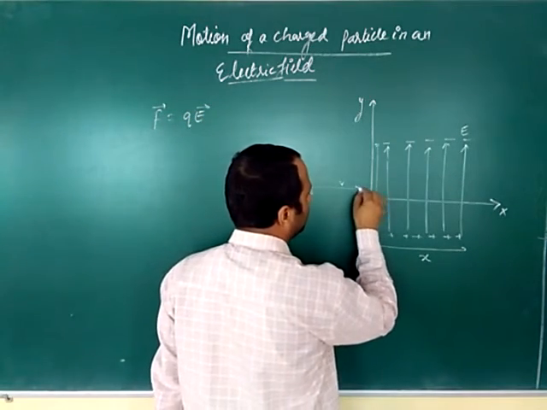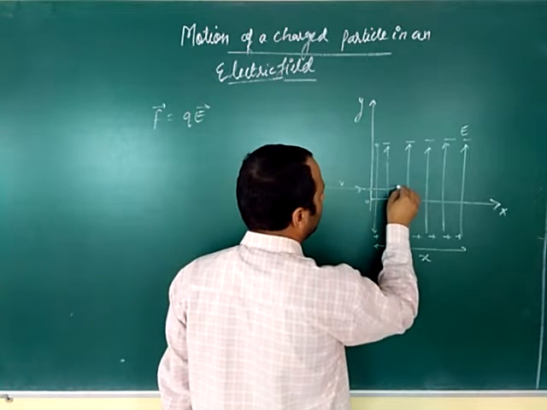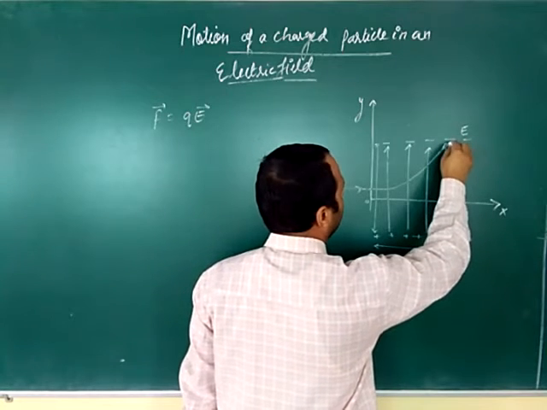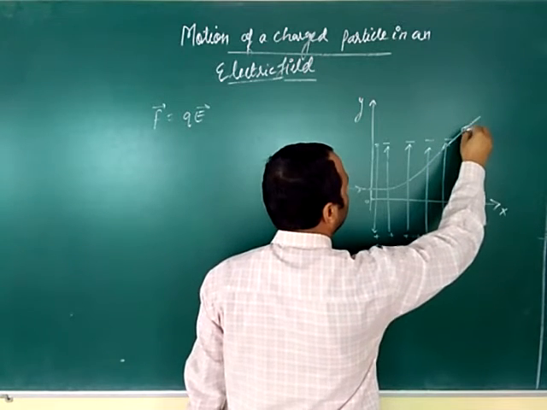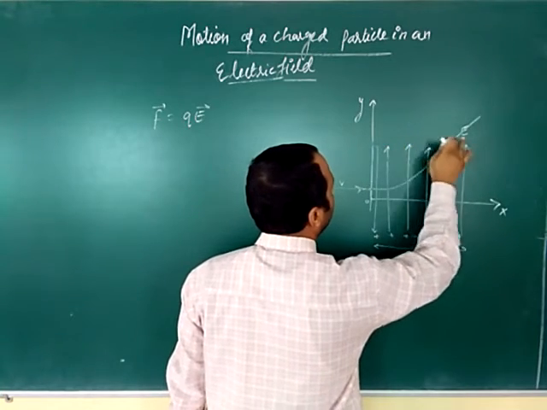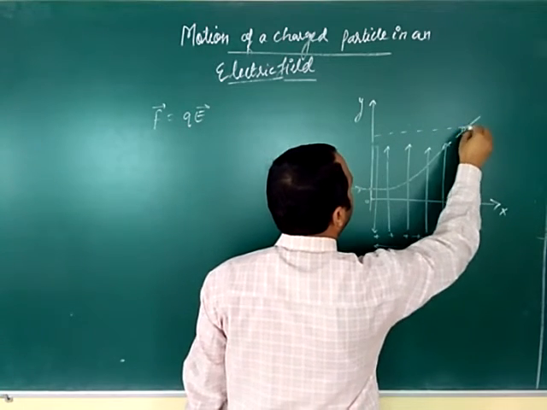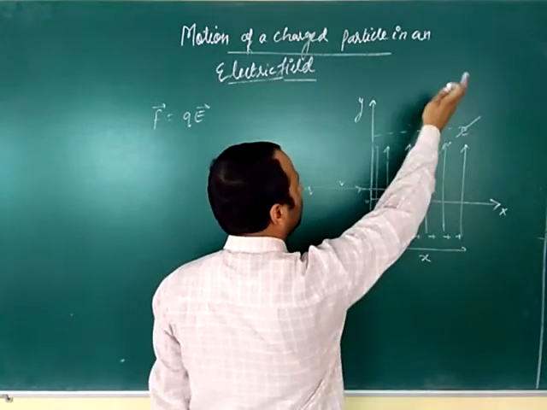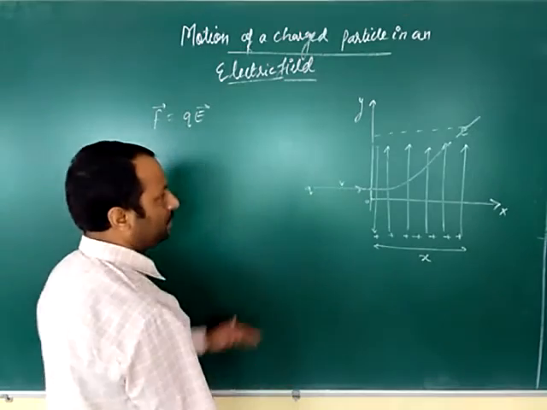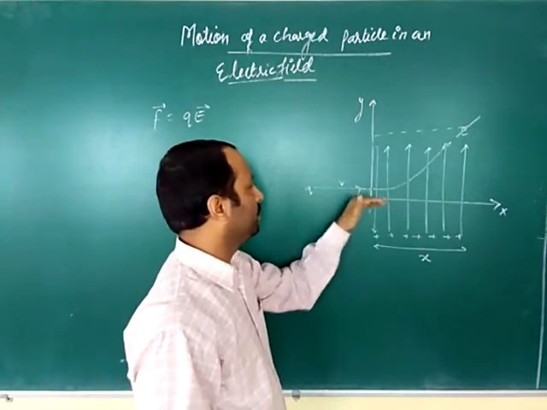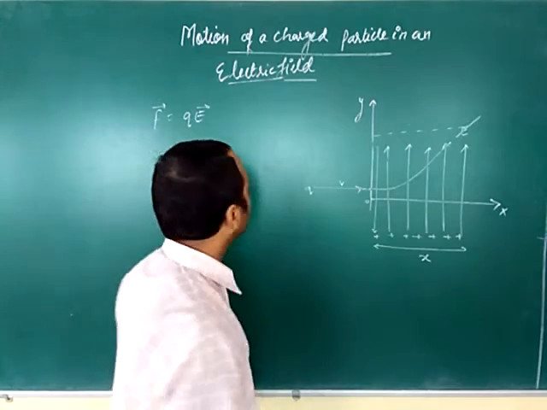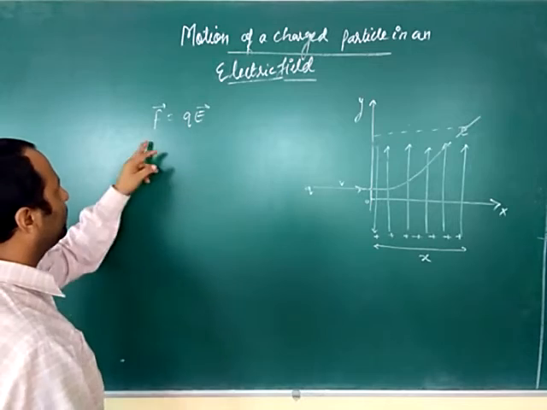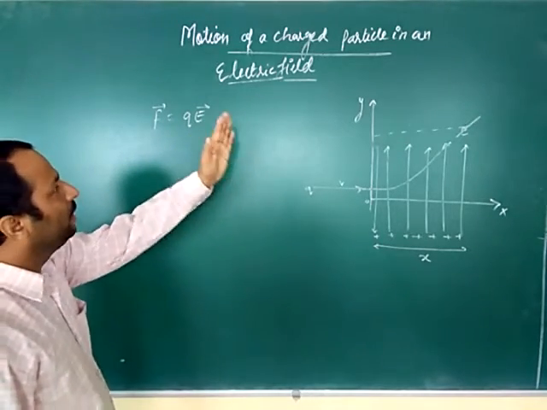As this charged particle enters the electric field, it will experience a deflecting force along the direction of the electric field. The path or trajectory of the charged particle is something parabolic, that we will find out.